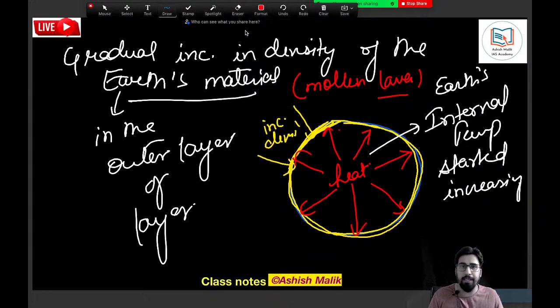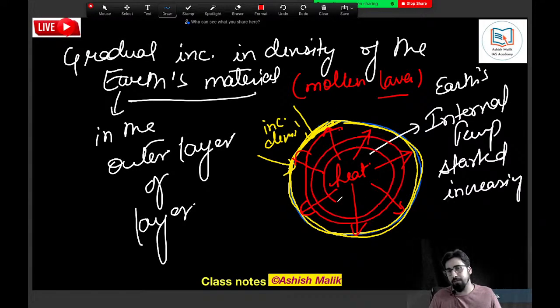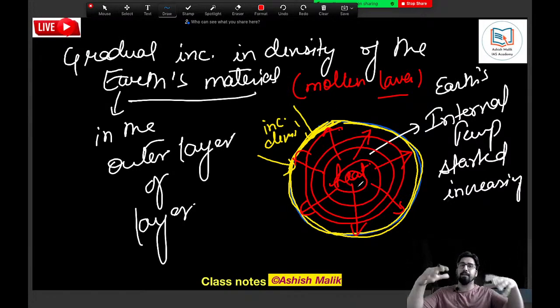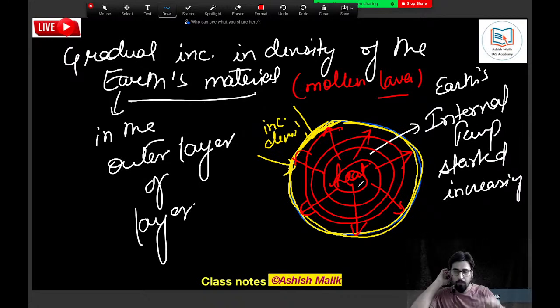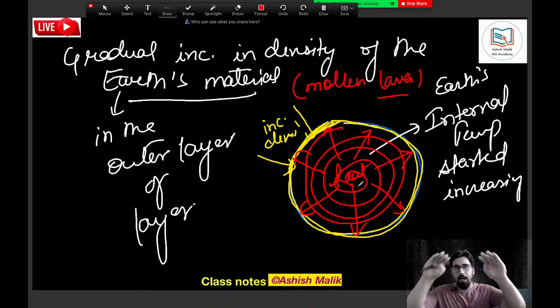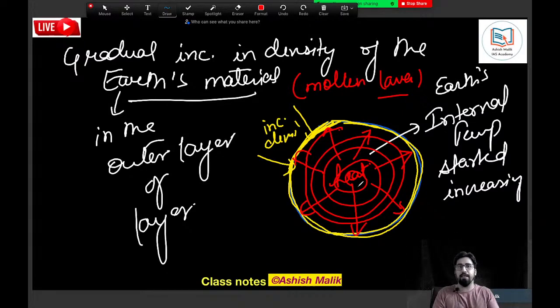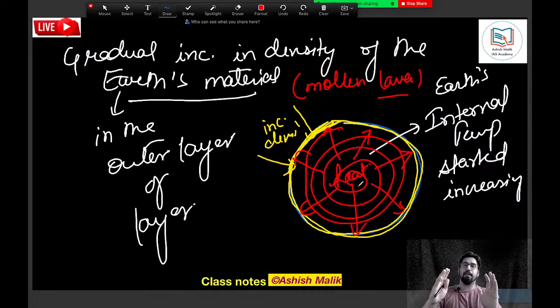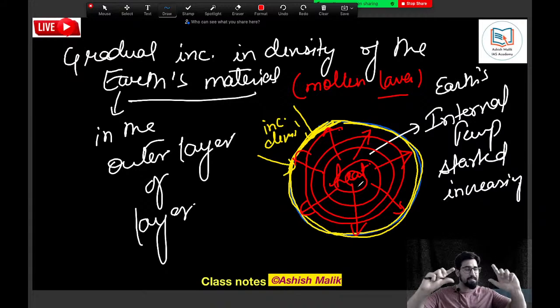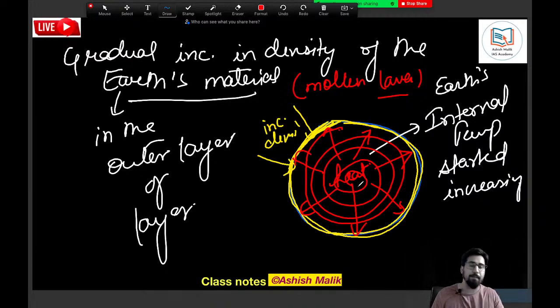Earth's heat could not escape, that is why the internal temperature of the Earth started increasing. That was a time when Earth was evolving. Outer layer density increased, heat could not escape, so the internal temperature of the Earth kept increasing slowly, steadily, gradually.